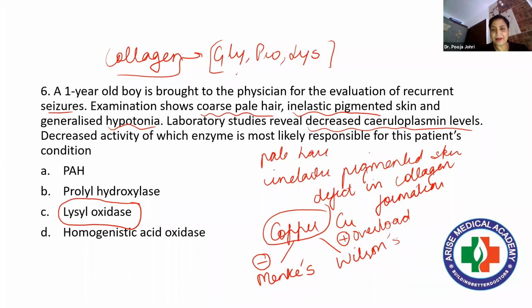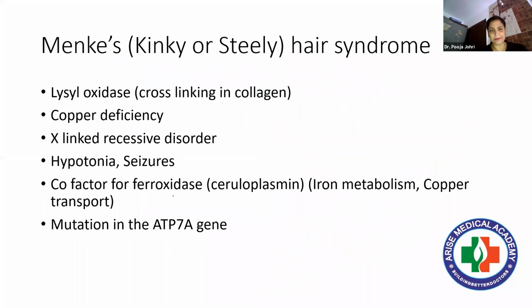Like hydroxyproline is there and hydroxylysine is there. Lysine is there, proline. And this lysyl oxidase is actually required to form the cross-linking of collagen. And its deficiency will lead to Menkes disease, which we call kinky hair syndrome. Very important. Menkes, kinky or steely hair syndrome. The defective enzyme is lysyl oxidase.